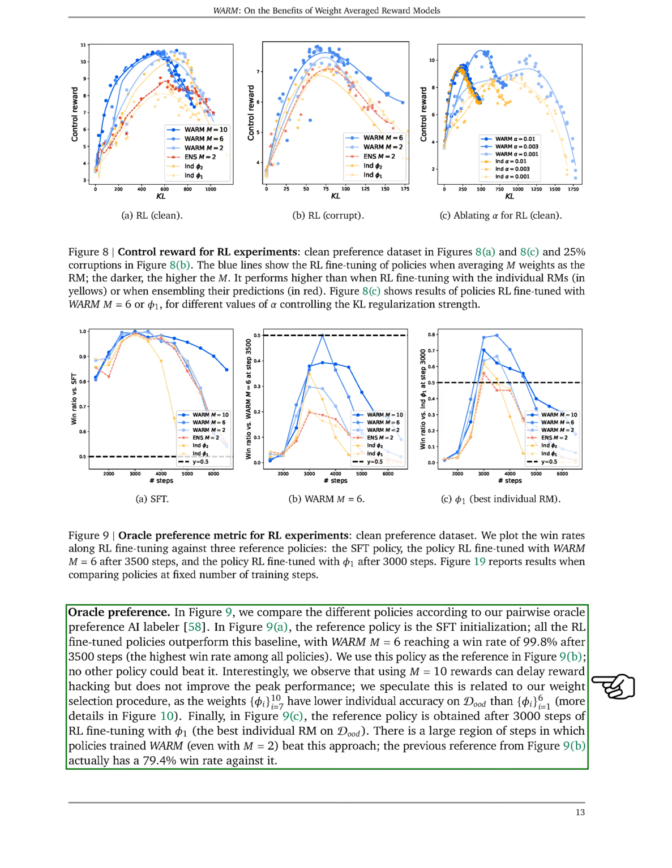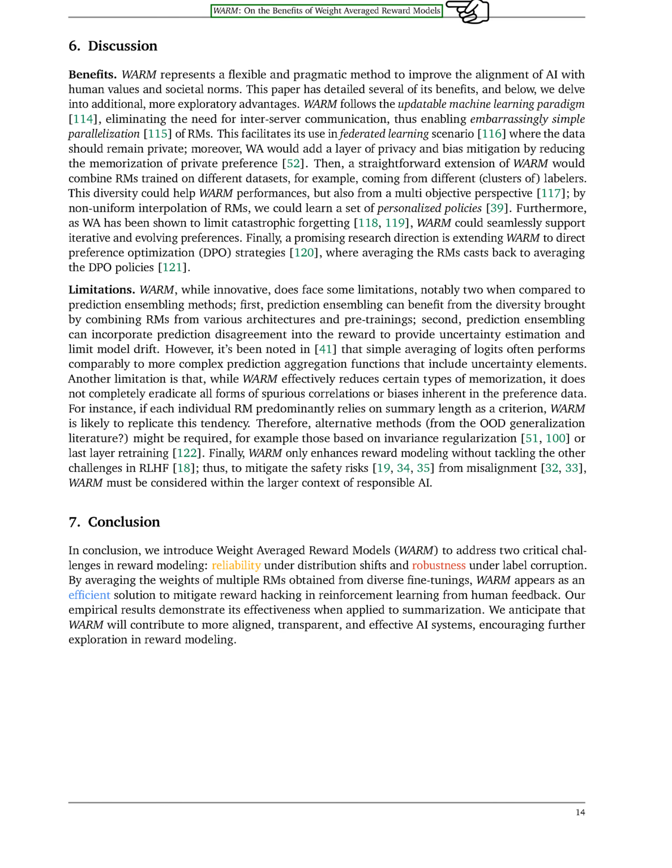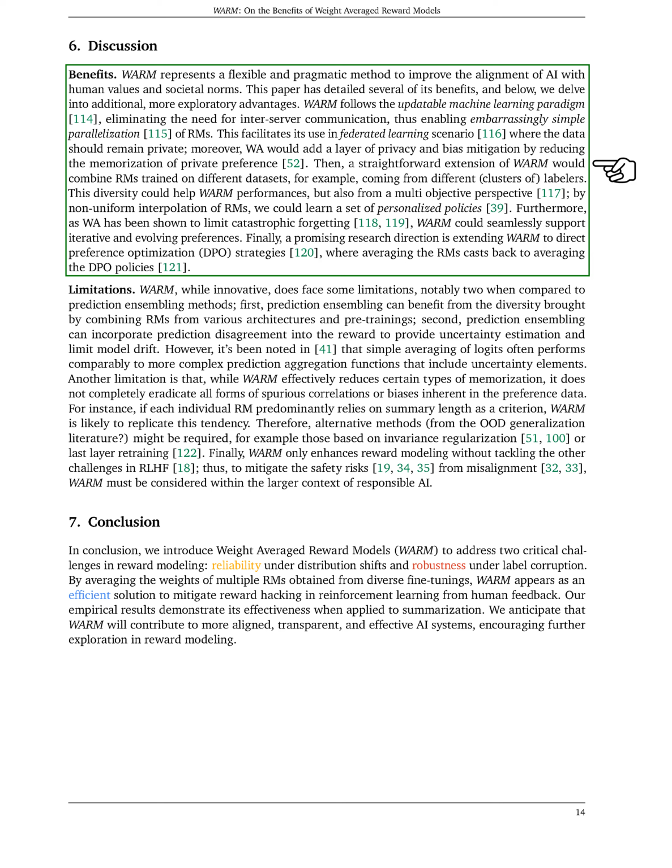Section Discussion. Let's talk about the benefits and limitations of WARM, a method we've developed to better align artificial intelligence with human values and societal norms. Firstly, the benefits. WARM is a flexible and practical approach that can be updated as needed, which means it doesn't require communication between servers. This makes it incredibly easy to parallelize reward models, making it ideal for situations where data privacy is paramount, such as in federated learning. Additionally, WARM adds an extra layer of privacy and bias reduction by minimizing the memorization of private preferences.